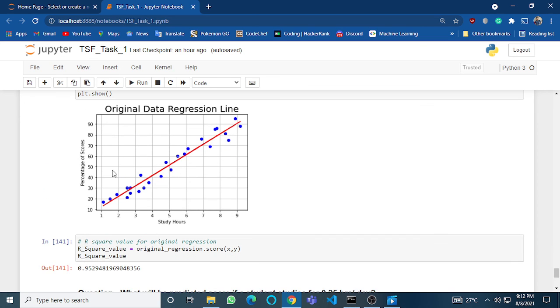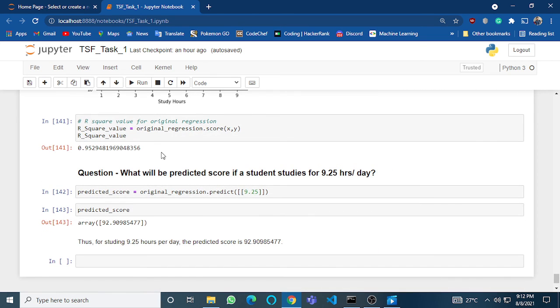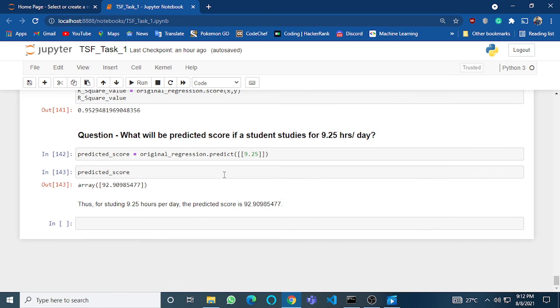95%. So the question given in the task was, what was the predicted score if a student studies for 9.25 hours per day? So using the above model, I find that the score is approximately 92.